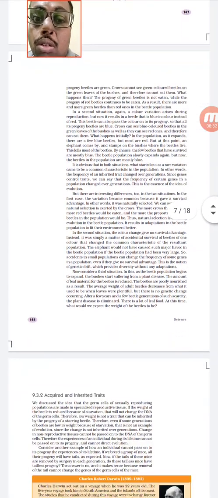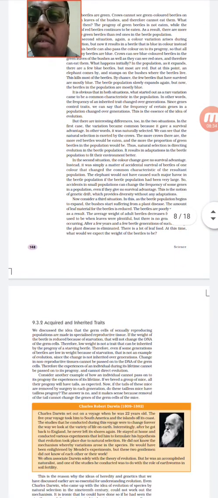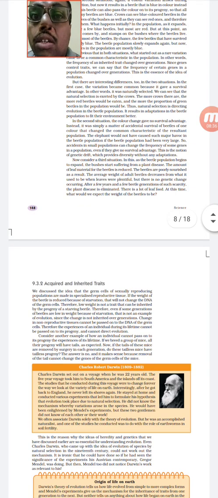So there are two bases of evolution, and when evolution is taking place, characters will be formed. There are two types of characters: acquired character and inherited character. An acquired character means a character which was taken from outside because of some external forces.